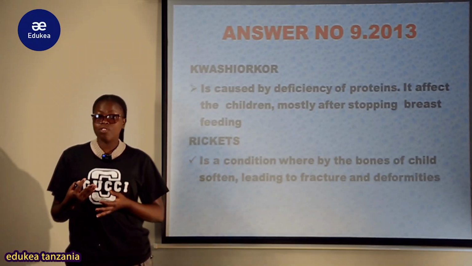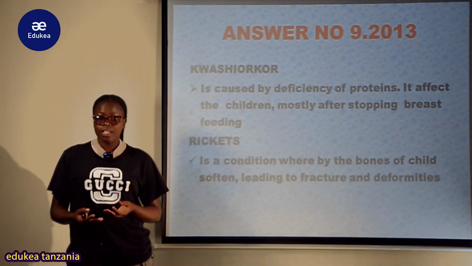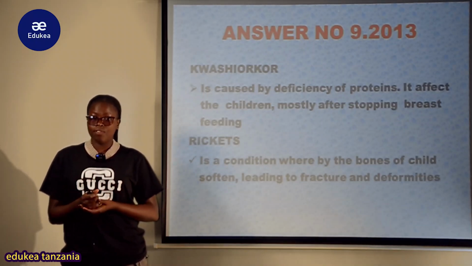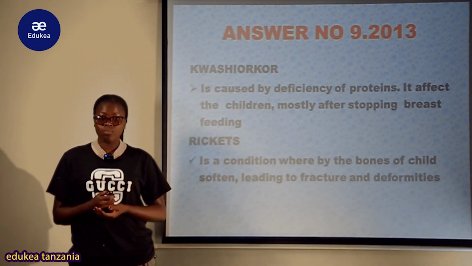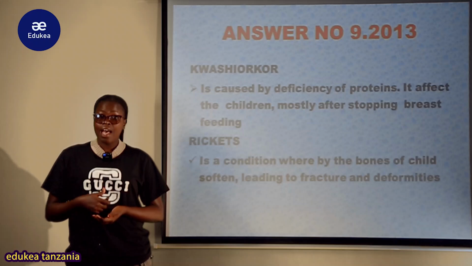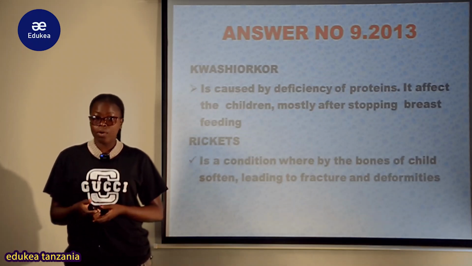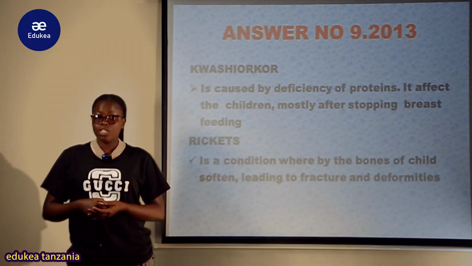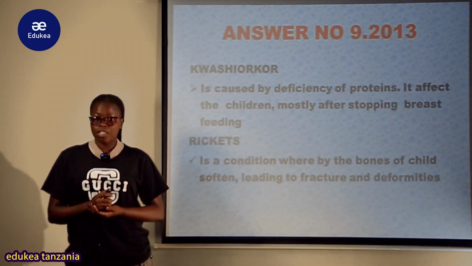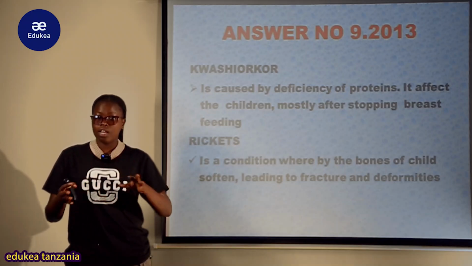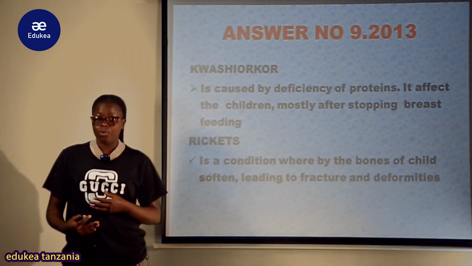Wound healing mechanism itakuwepo pia ni poorly. The development of these keratinized body parts vile vile itakuwa ni very poorly. Mtoto atakuwa suffering from having drier skin, then cracking, atakuwepo na edema ambayo itakuwepo na excessive accumulation of fluid into the body, inapelekea ile tumbo kuweza kukua kubwa, inayoitwa utapiamlo au kwashiorkor.